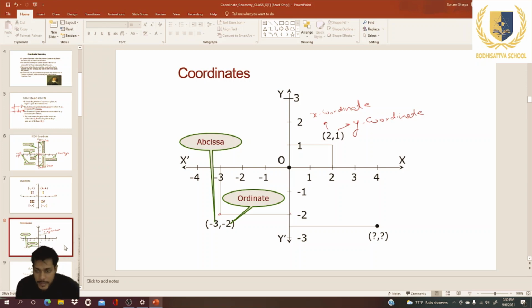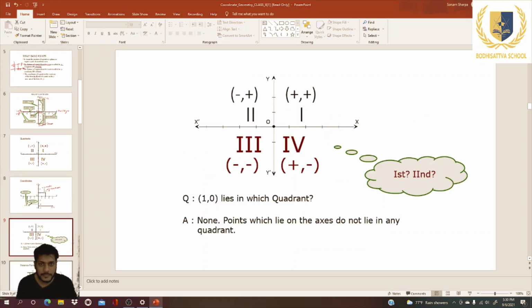Now who can say which quadrant this is? Please write your answer in the comment box. Now we will see more of the concept about this. As we already learned, the first quadrant is plus plus, the second quadrant is minus plus, the third quadrant is minus minus, and the fourth quadrant is plus minus.